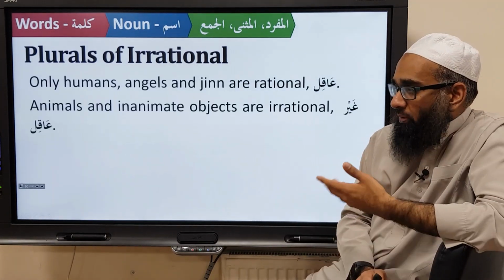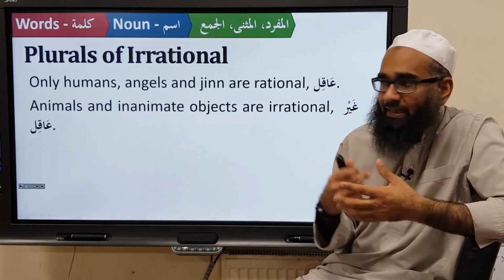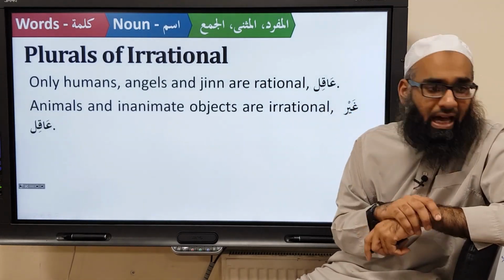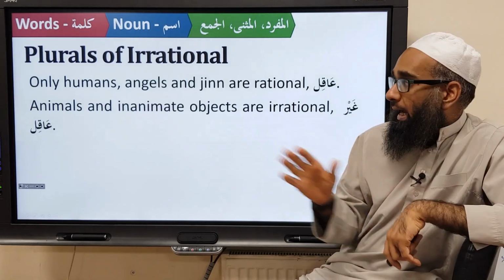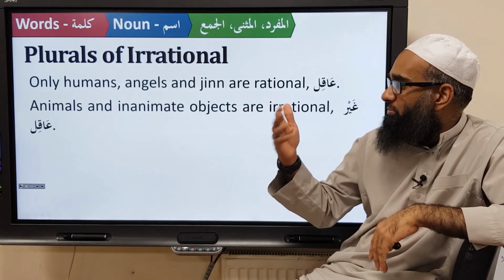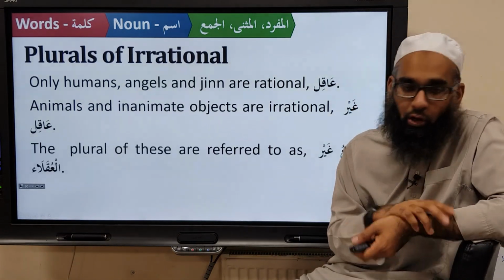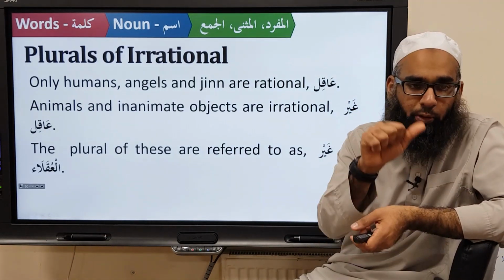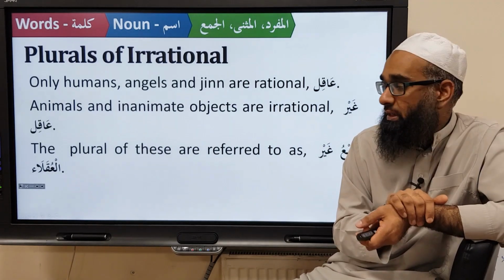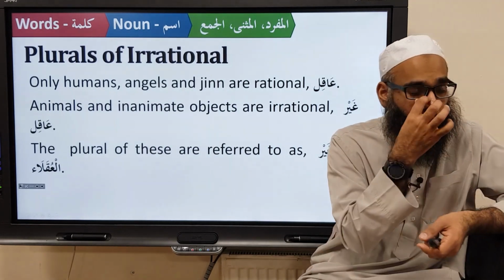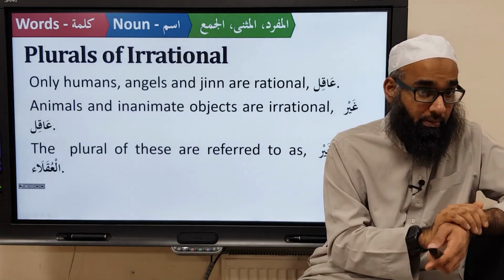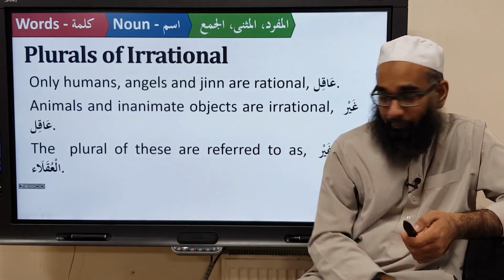Okay? So apart from the human beings, the jinn and the angels are called what? Aqil. What does aqil mean? Rational. And apart from them, inanimate objects and animals are all called what? Ghayr aqil. Okay? So if it's one, you call it ghayr aqil. If it's more than one, you call it what? Ghayrul uqala, or jam'u ghayrul uqala. The plural of irrational things. These have one particular rule we discuss later on.